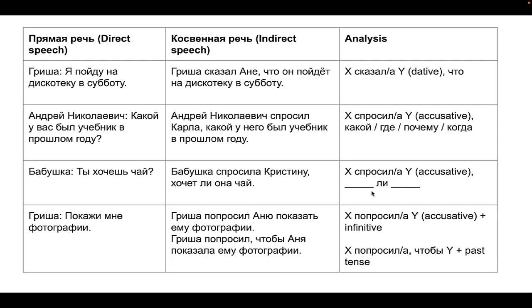So what we have is, we have first the most important element in the sentence, often, but not always the verb. Second is li, and then the rest of the sentence. So in our example, бабушка спросила Кристину, хочет ли она чай? Verb, then li, and then the rest of the sentence.